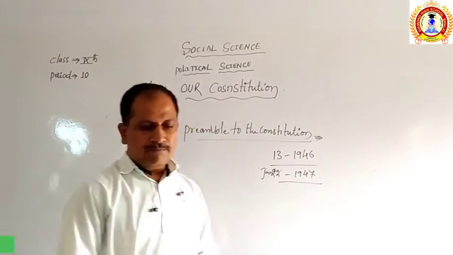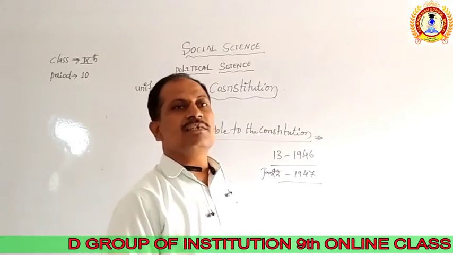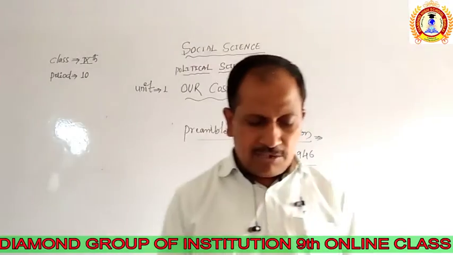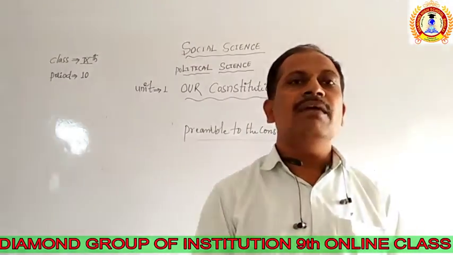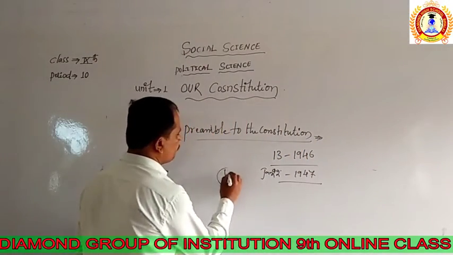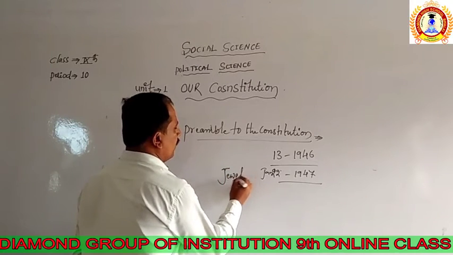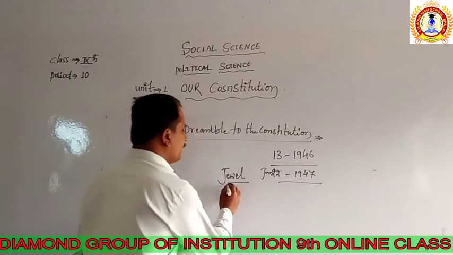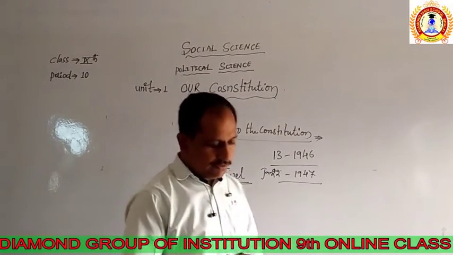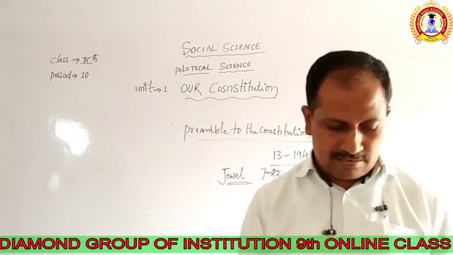Now, it has been described as the jewel of the constitution. In another way, we can say it is called the heart of the constitution.